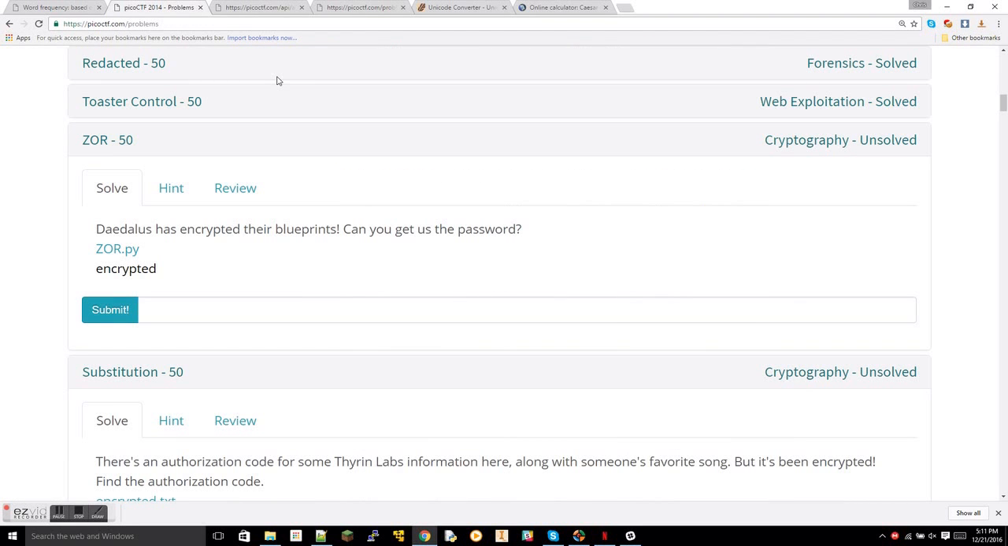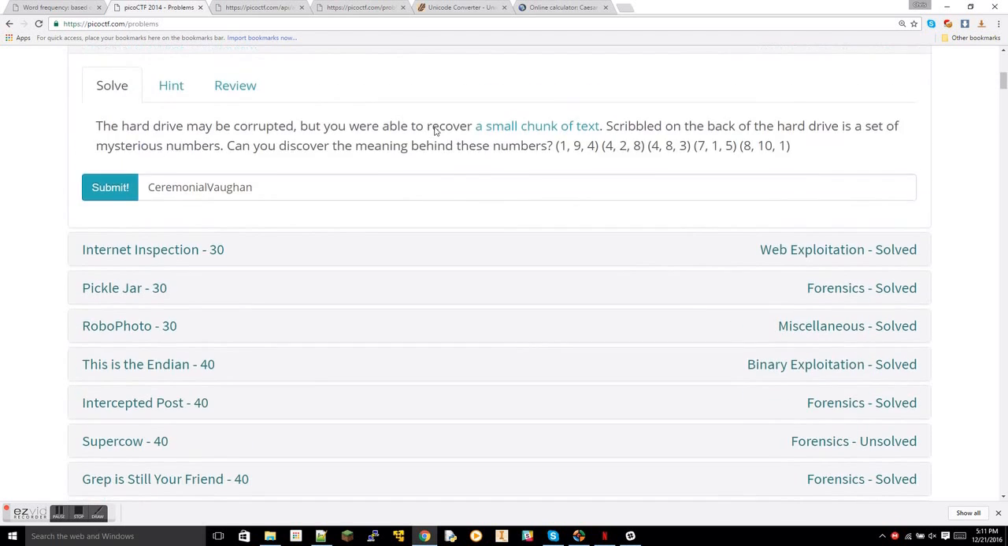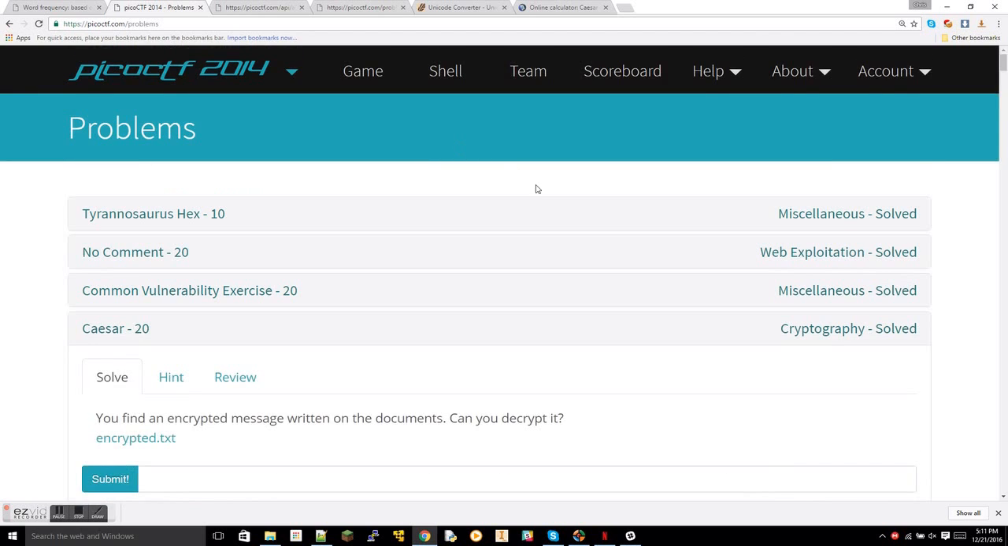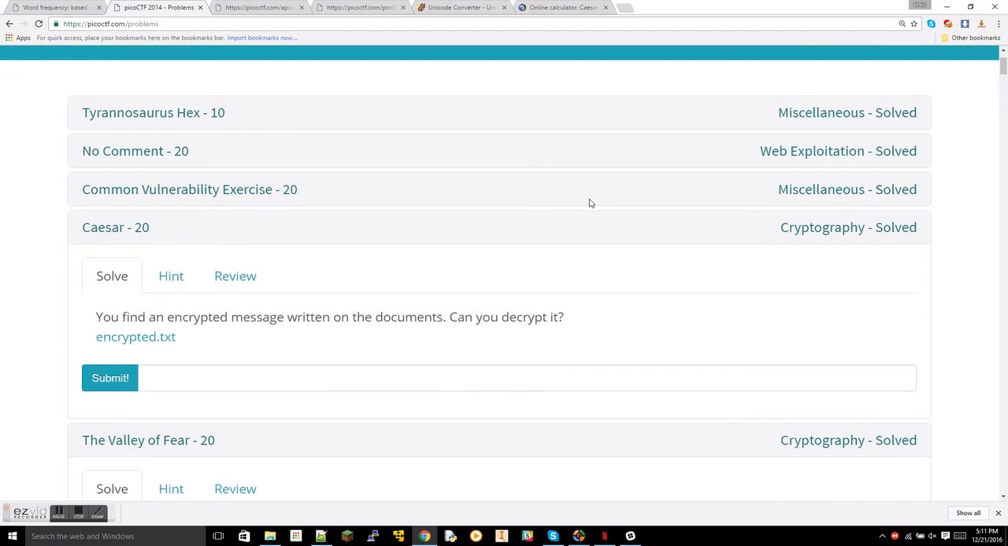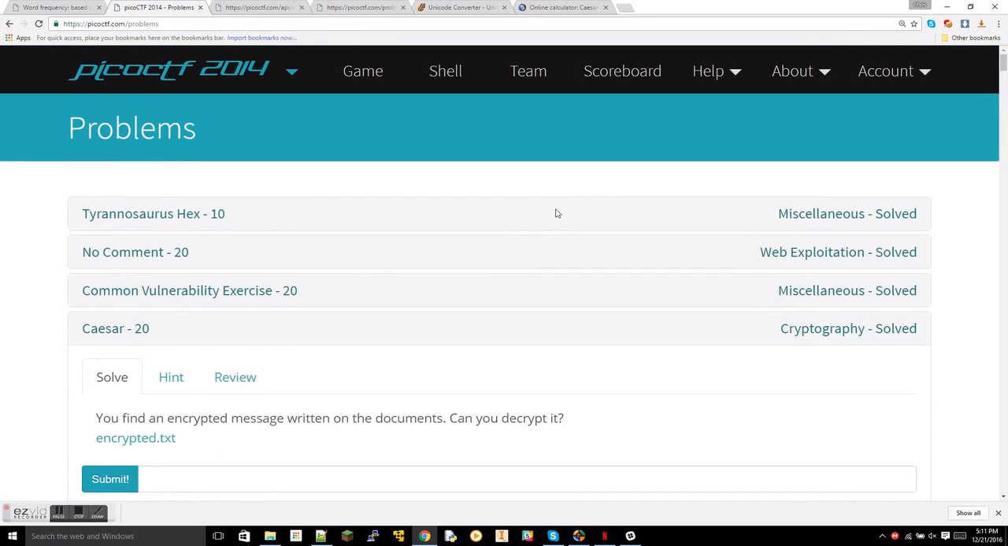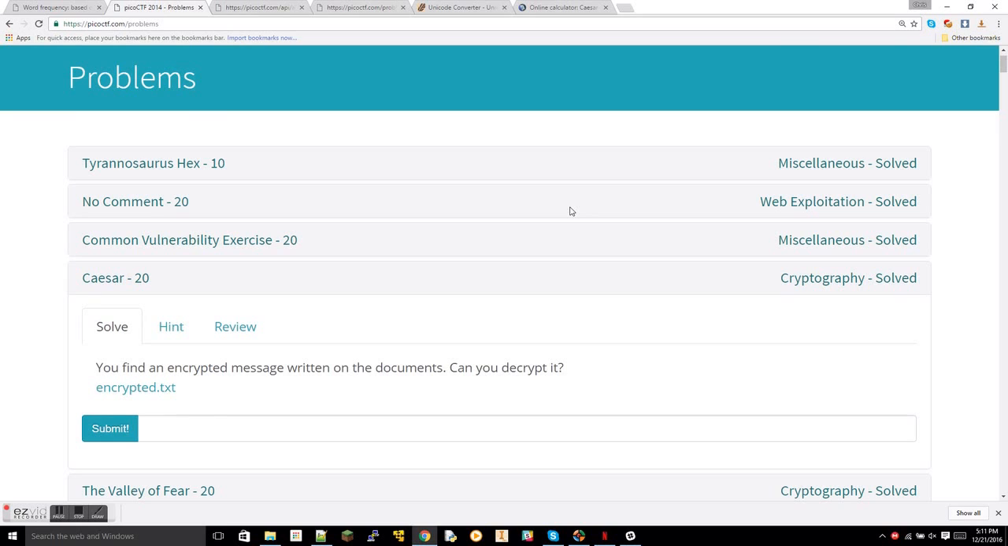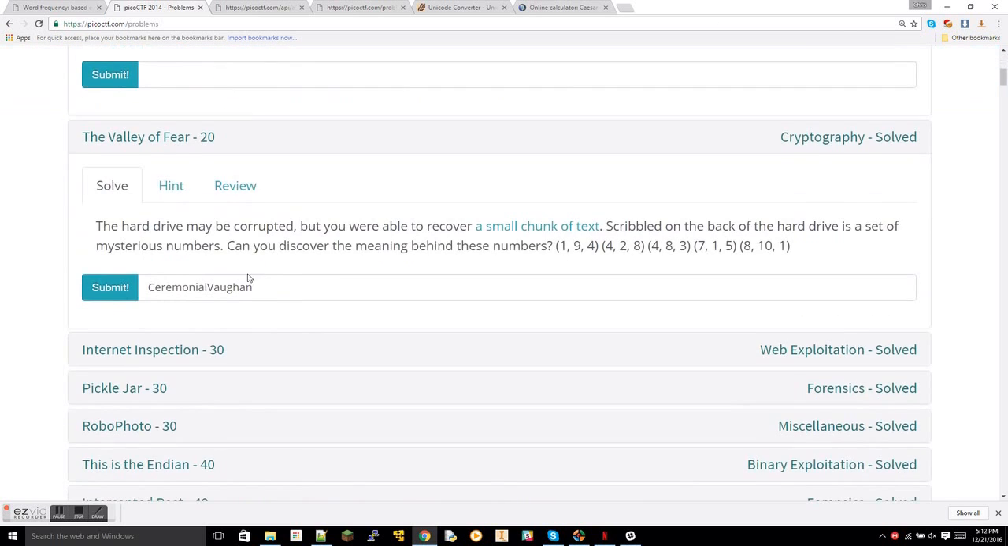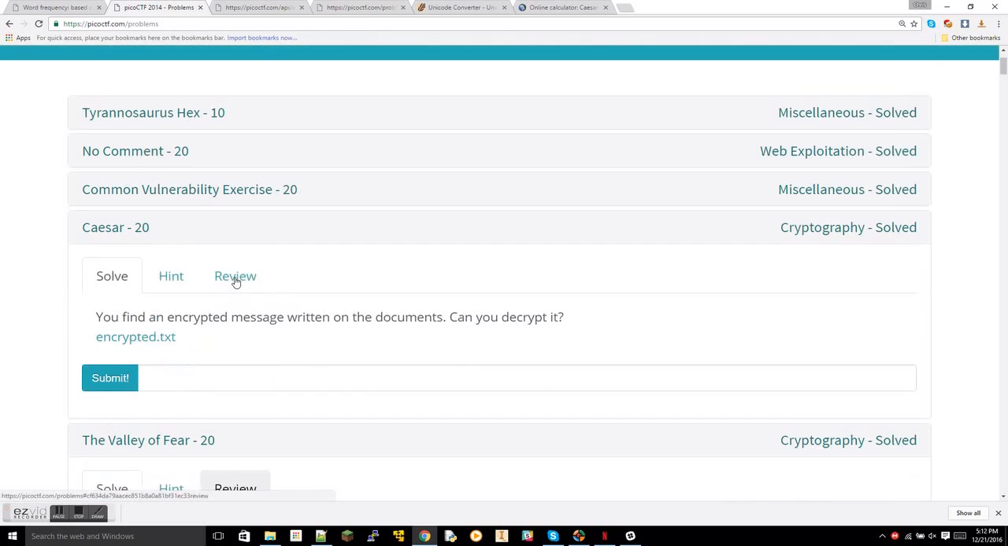So while you guys are working on Python, I wanted to do some tutorial on anything. I'm going to give you a brief run through of some of the simpler cryptography questions on pico2014. For those of you who haven't started on Python, the last one might be a little confusing. We'll be covering three: Caesar, the Valley of Fear, and then Zor.